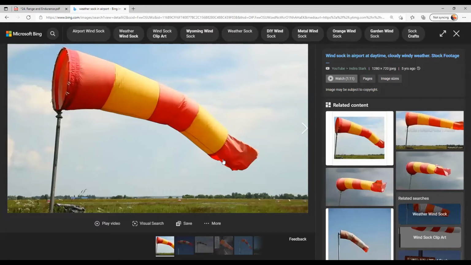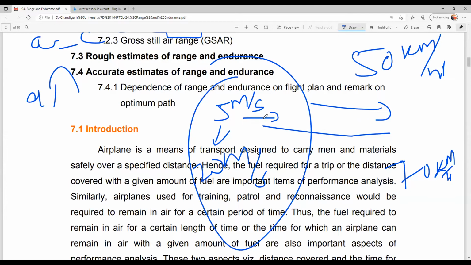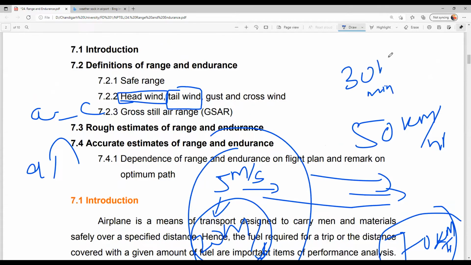Okay. So you can drive your car or bike against the wind and you can feel the same thing. When we have a tailwind for our bike or car, even for our aircraft, the speed will automatically increase because of the wind flow. Okay, so it will push you forward, whereas when there is a headwind, it will pull you back. So speed will be reduced to 30 km per hour. Okay, so this is the advantage when we have a tailwind.